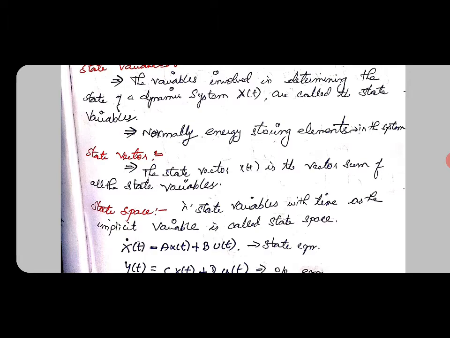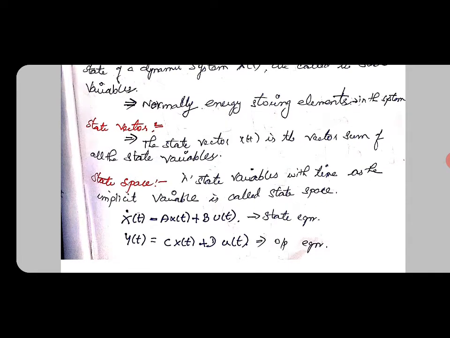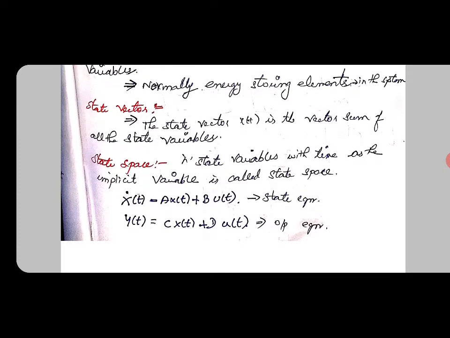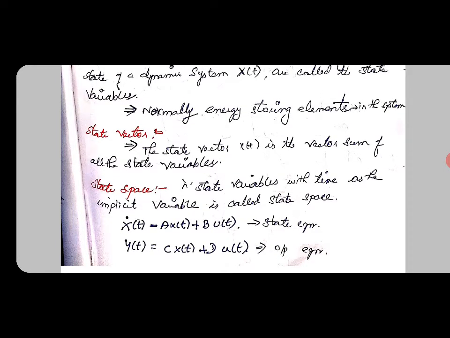Then what is state space? N state variables with time as the implicit variable is called state space. Actually, we should know what the state equation and the output equation are. These equations are very much important in solving the problems. They give the format in the question and we need to take which is A and B, and then apply that condition.